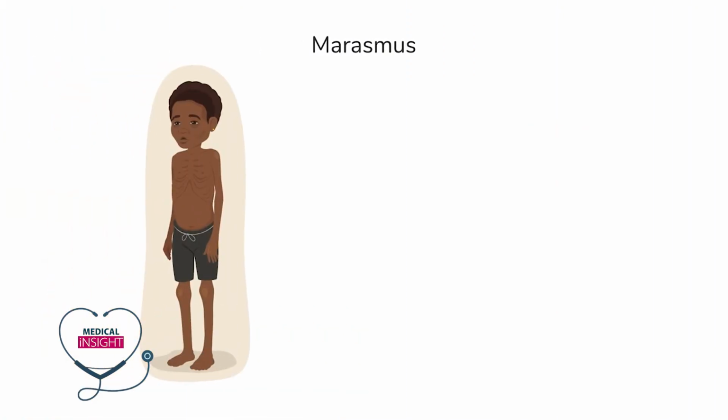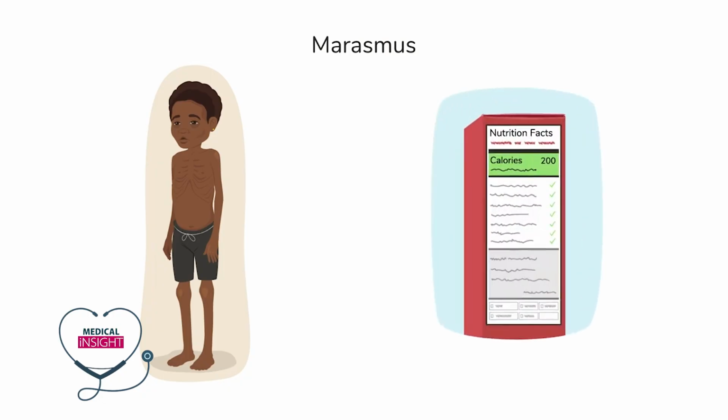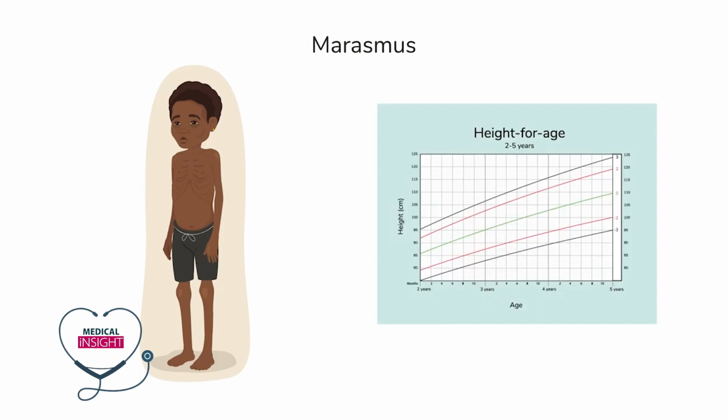Marasmus occurs when the child has not taken in enough calories and does not have the energy to keep their body working properly. To identify marasmus, look out for a child who is thin, weak, and tired. They may also be short for their age due to malnutrition during their critical growth periods.